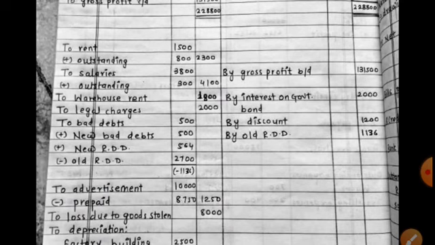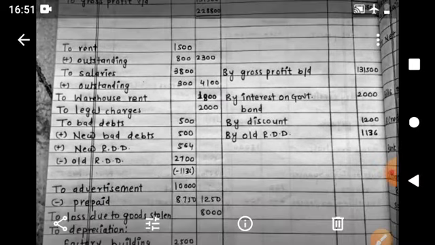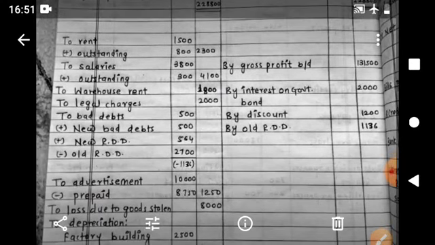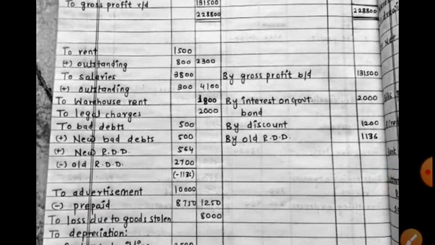So 1564 minus 2700, the answer is in minus figure of 1136.